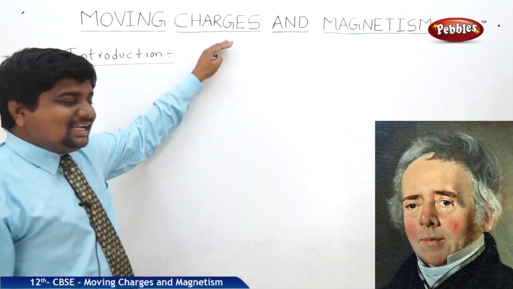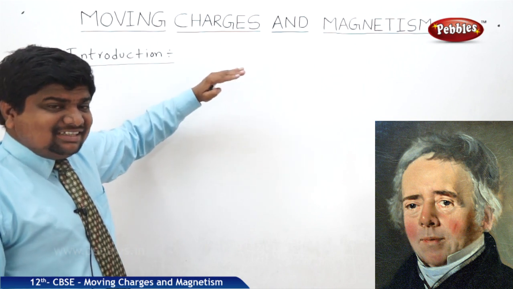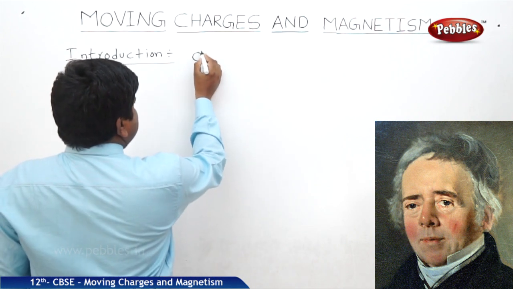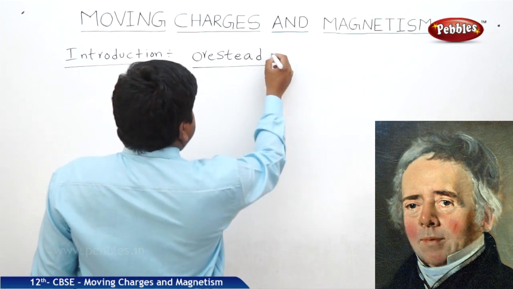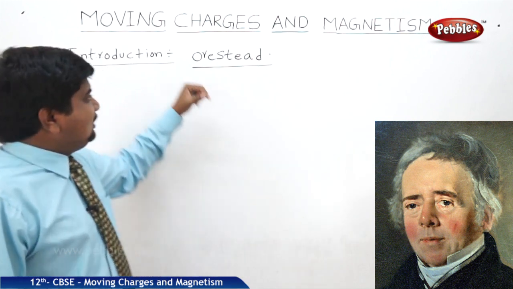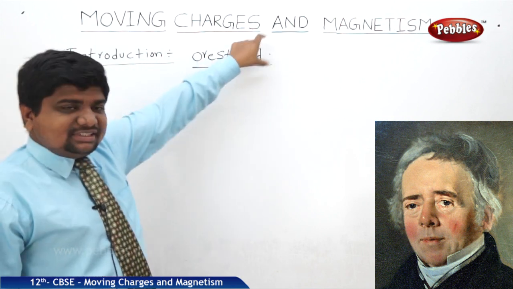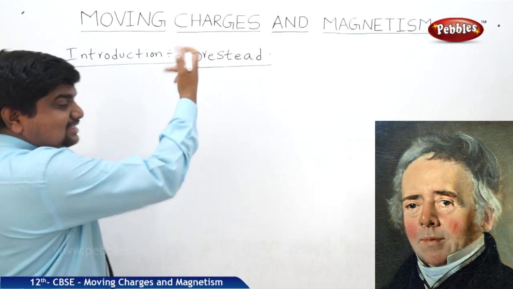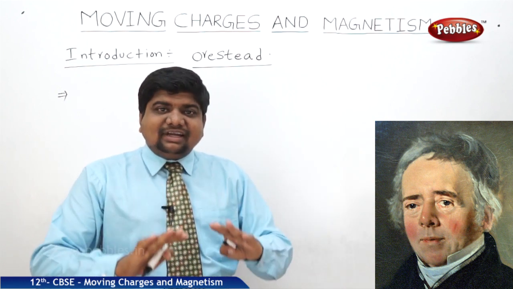We know that static charges can produce static electricity, but an accidental observation by a great scientist, Ørsted, made people think in a different way. What was that thinking with respect to the observation made by the great Ørsted? Before his discovery, electricity and magnetism were different fields in physics.